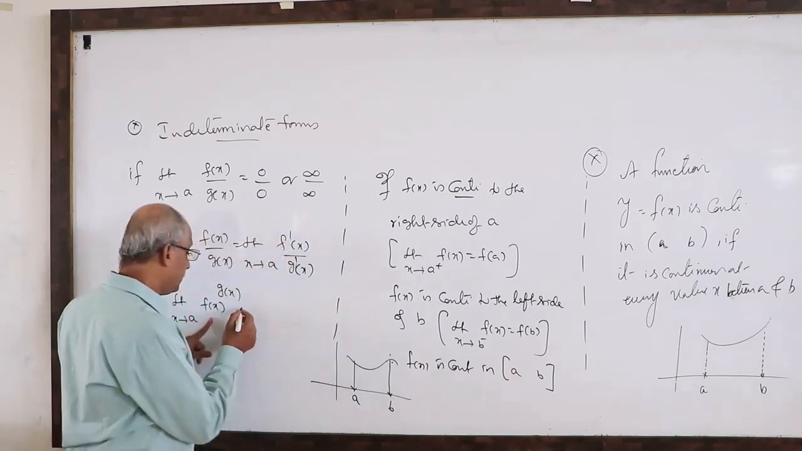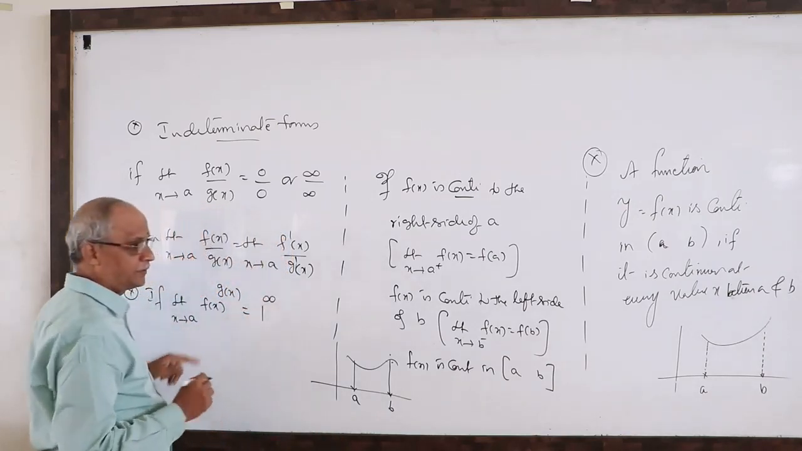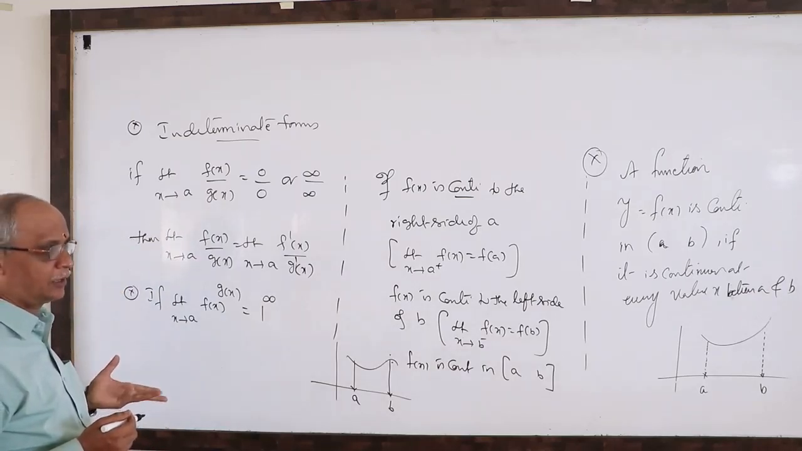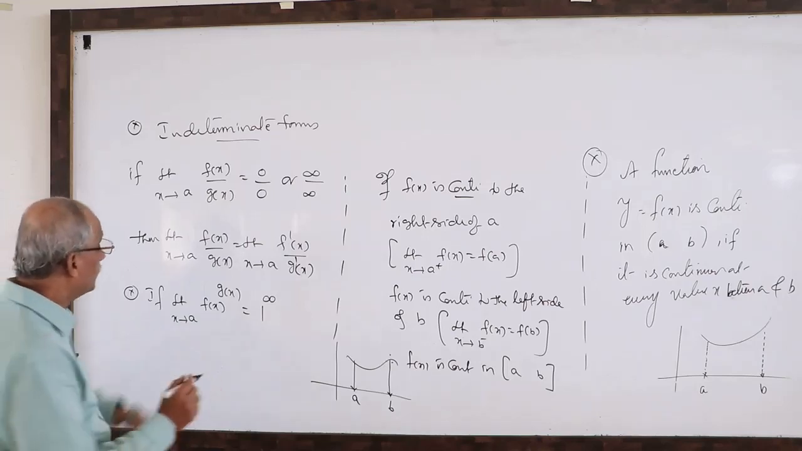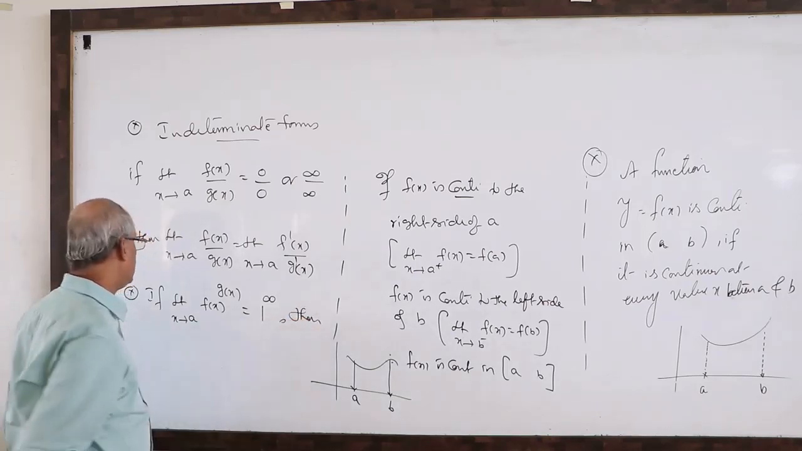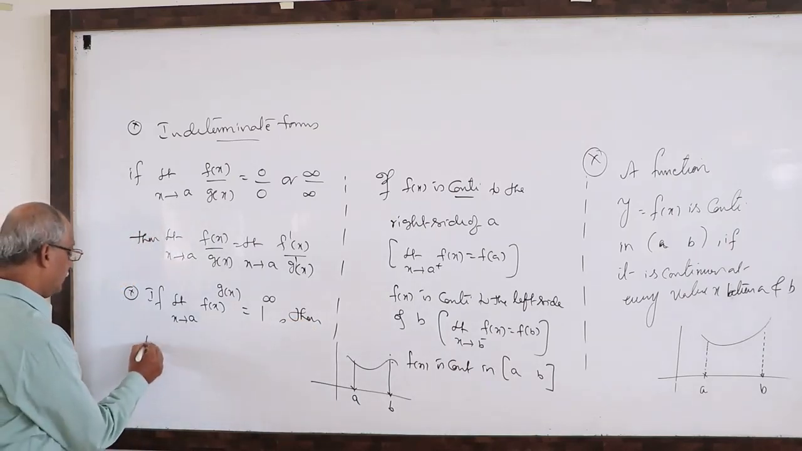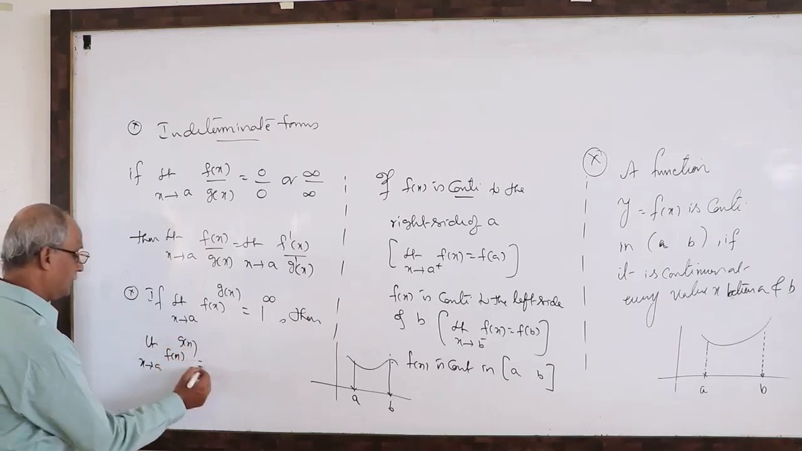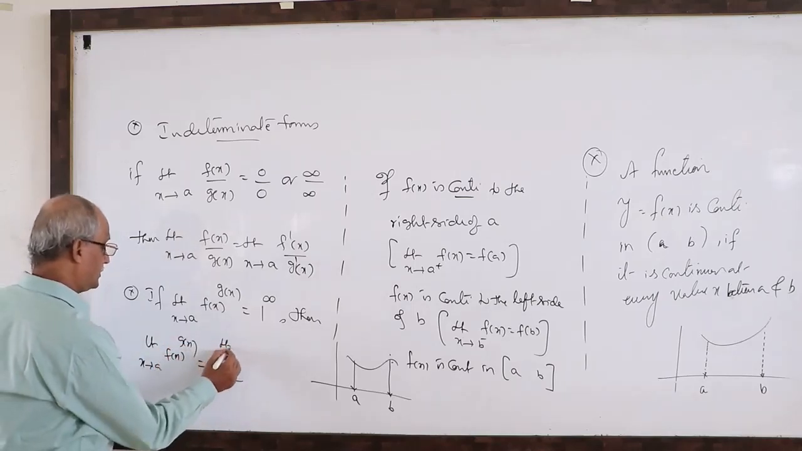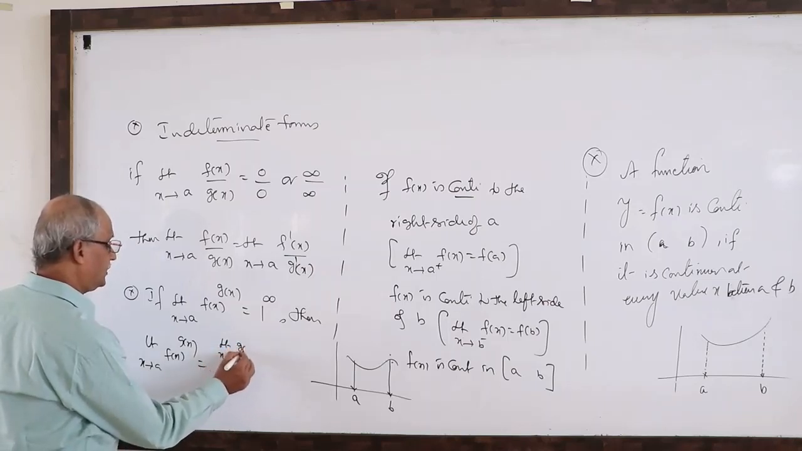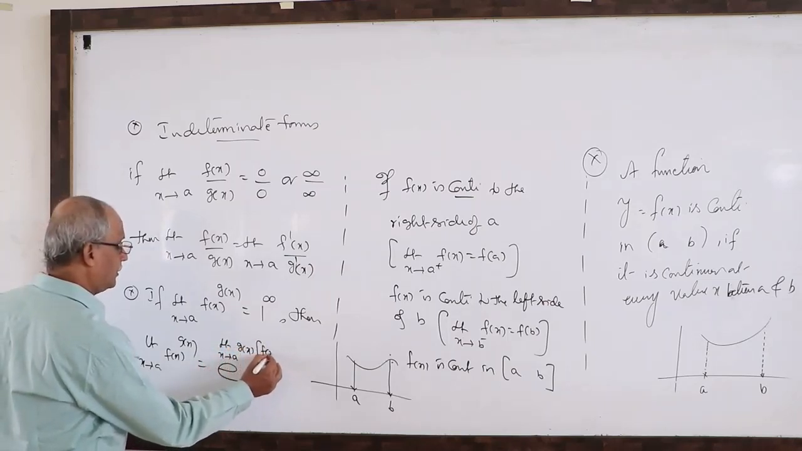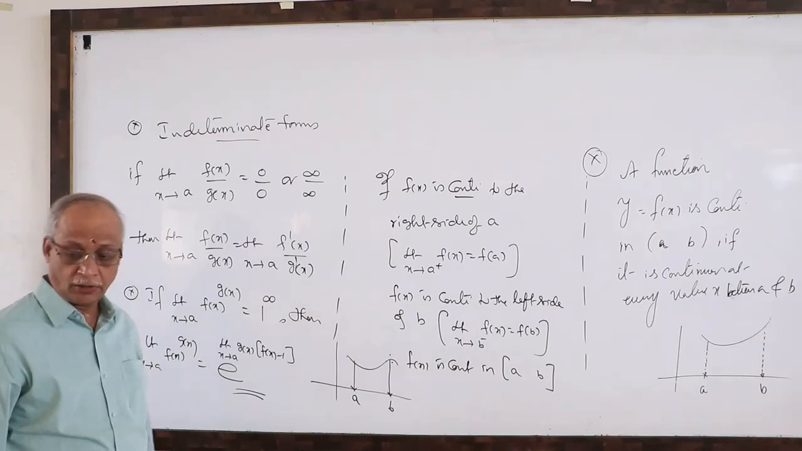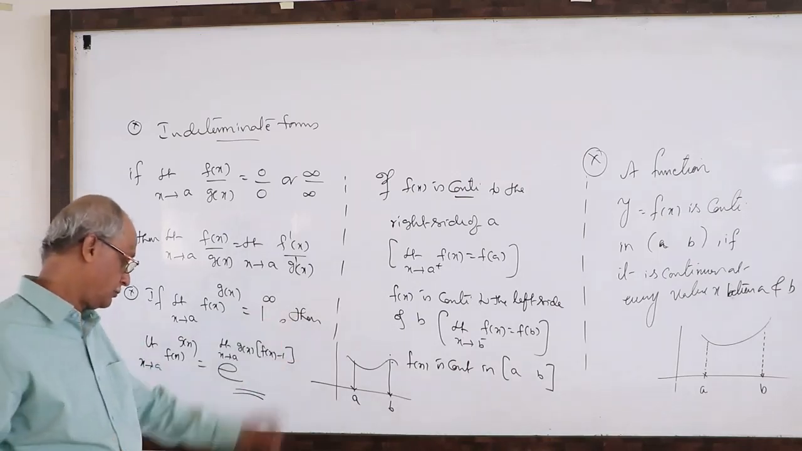In this case, if the answer is in the form of 1 power infinity, you cannot say the value. 1 power infinity is not like any defined value. Then only, limit x tends to a, f(x) power g(x) is equal to e power limit x tends to a, g(x) multiplied by f(x) minus 1. A very powerful result. Okay, very powerful result.